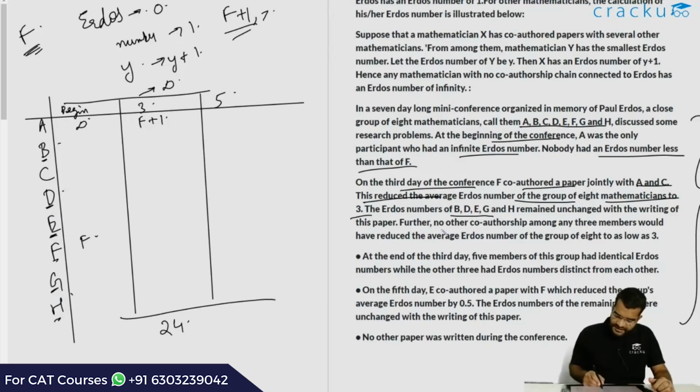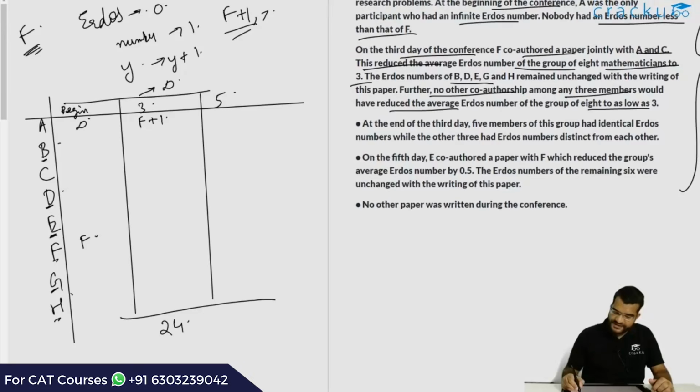It is also told that no other co-authorship amongst any 3 members would have reduced the average Erdos number of the group to as low as 3. Now this is a crucial clue. This will help us understand what the Erdos number of C initially was. We know that A had the highest Erdos number before the conference started. He had an Erdos number of infinity. So his Erdos number has definitely decreased to F plus 1. But what about C? It has been given to us that if we pick any other set of 3 people, the Erdos number would not be as low as 3.